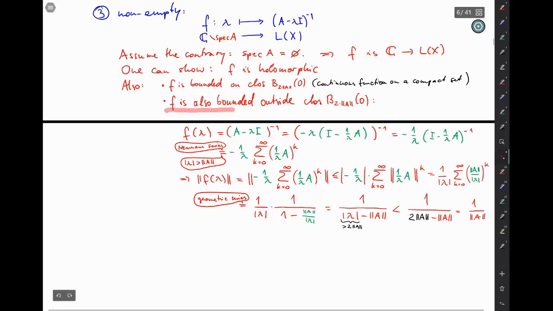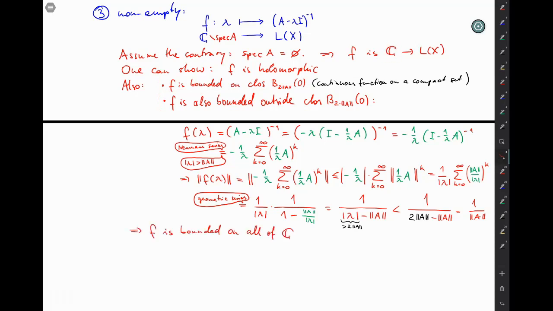So indeed, f is bounded outside this disk and is bounded on the disk, so f is bounded as a function on the complex plane. But then comes Liouville's theorem, which you've probably seen if you took a course on complex analysis, which also exists in a version for vector or operator valued functions on the complex plane. And it says if f is holomorphic on the whole of the complex plane and is bounded, then it must be constant.